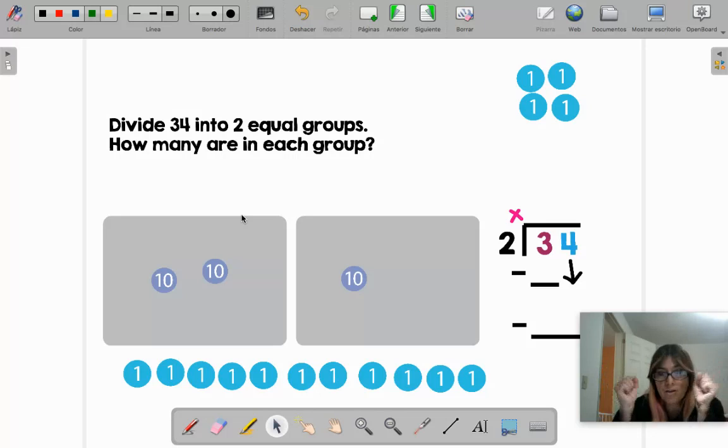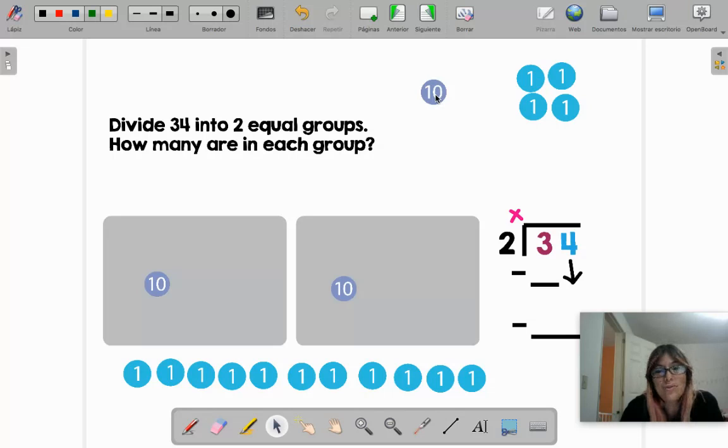Because like I told you, a multiplication is a repeated addition. A division is a repeated subtraction, a take away. So again, we had this and we take away 1 for this group, take away 1 for this group. And that's dividing. But now this one, we cannot divide it. But what do we do? Yes, we can.